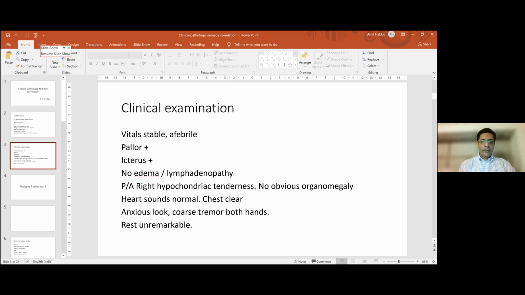She has a bit of an anxious look. With that anxiety, there's a coarse tremor on both hands. The rest of the systemic examination is unremarkable.